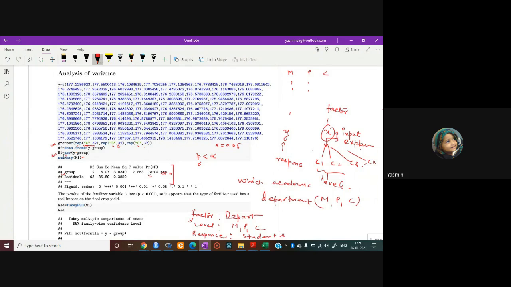Crop yield पे हमारे पास there is a significant effect है किसका, fertilizer के different types का. हम ये नहीं कह सकते कि either you use type 1 fertilizer or type 2 or type 3, both have the same effect, right?